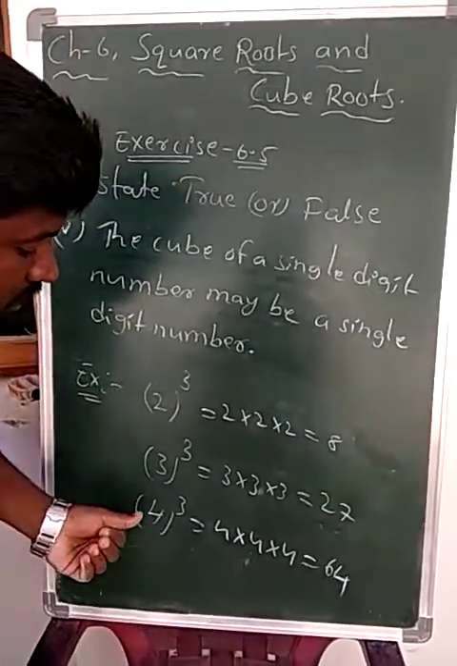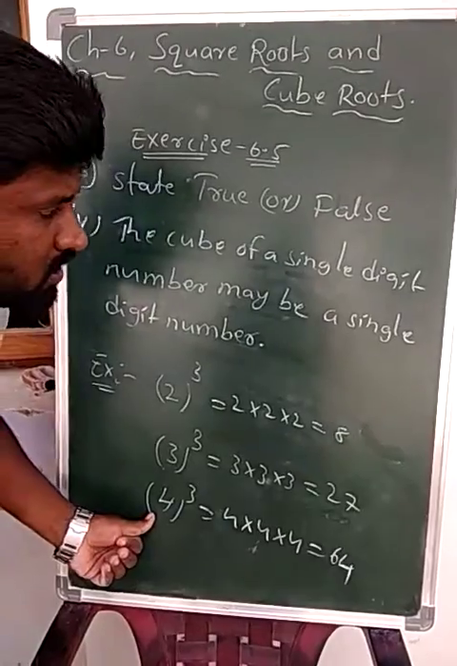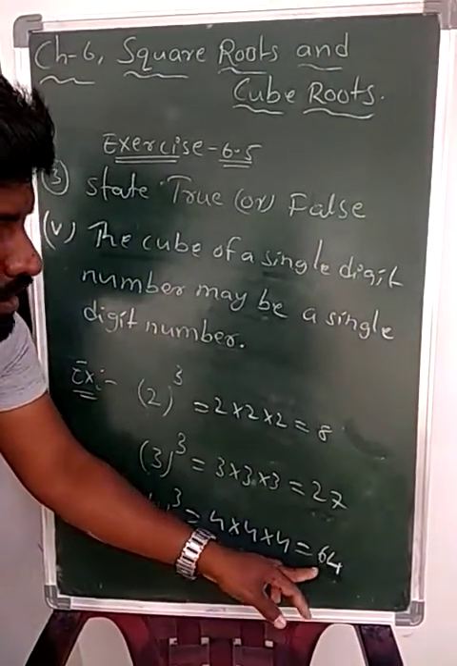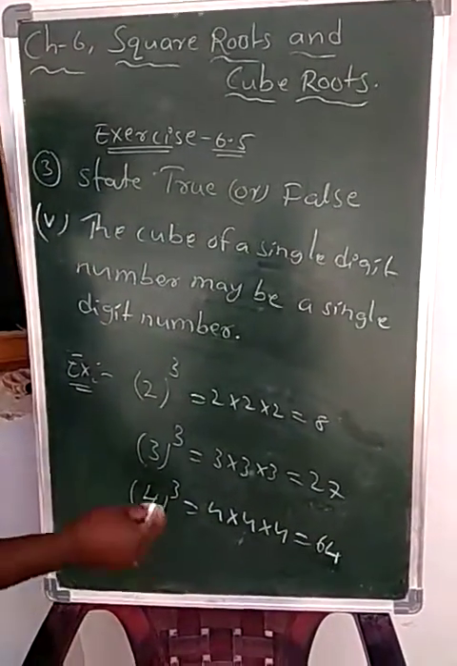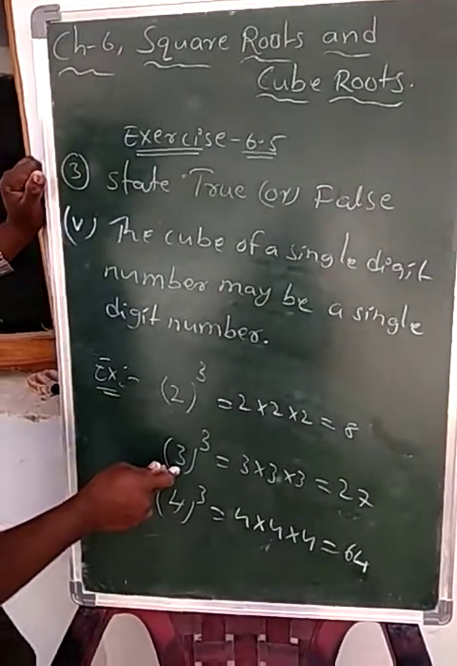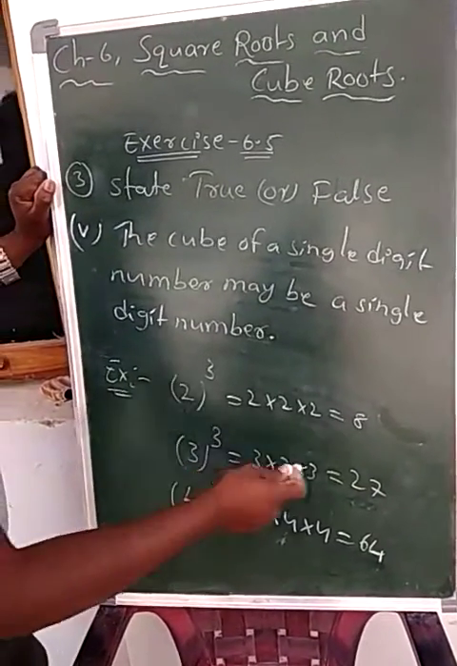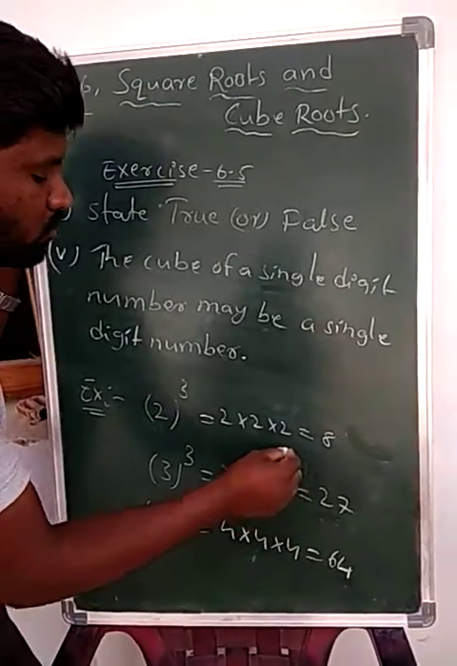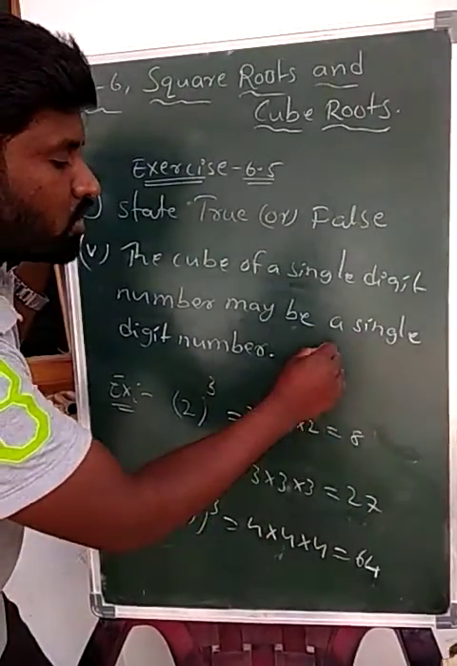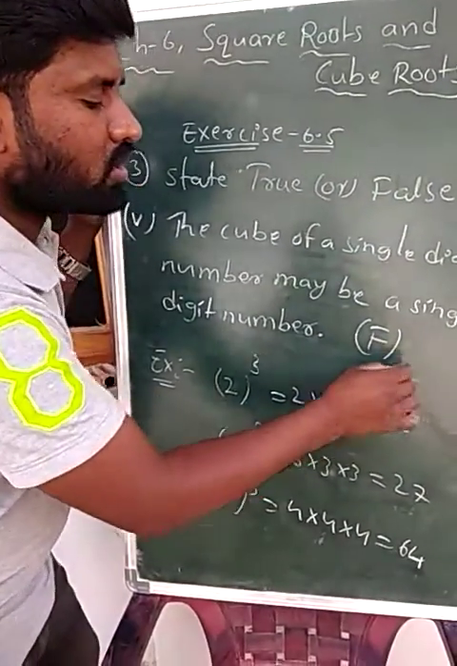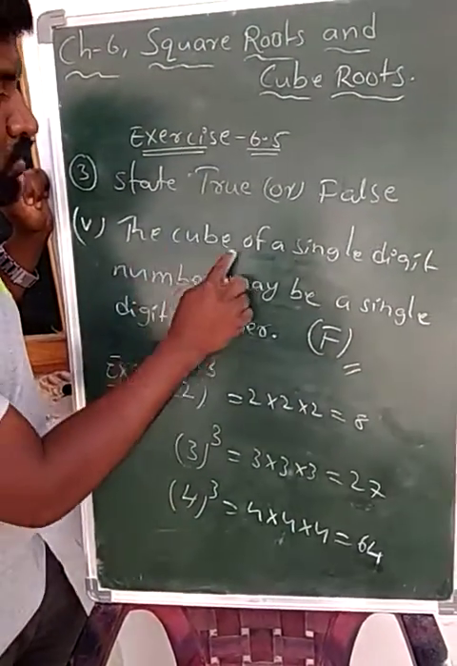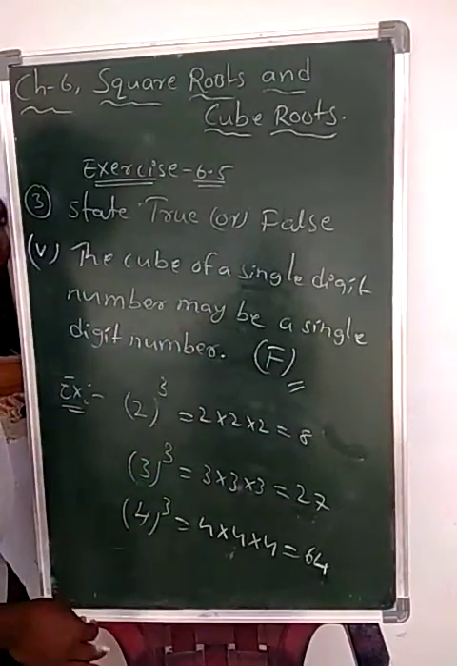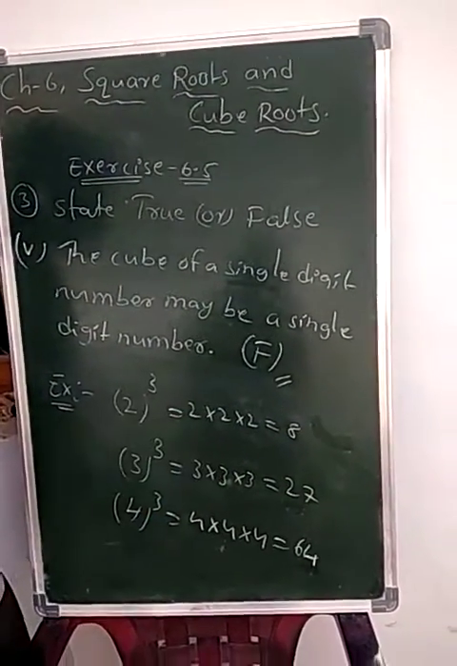So 4 is a single digit number, but its cube ends with a 2 digit number, 64. Here 3 is also a single digit number, but its cube ends with 2 digit numbers. So that's why only 2 digits is not always possible. So we can say that the given statement is a false statement. The cube of a single digit number may be a single digit or 2 digit, or there is a chance of it being 3 digit also.